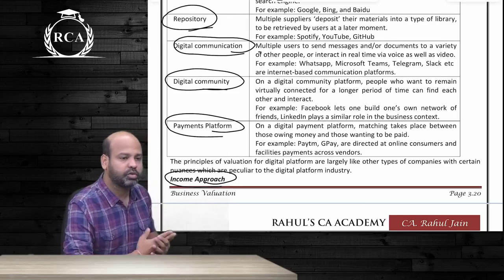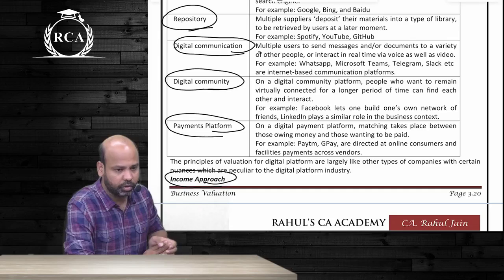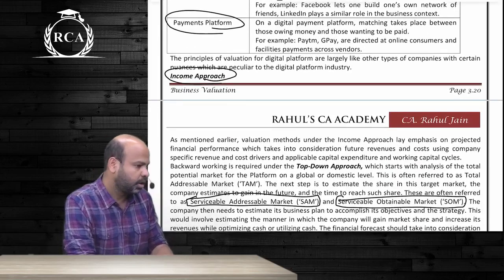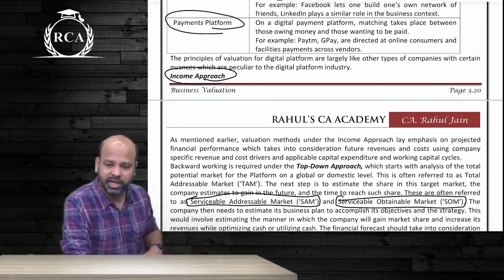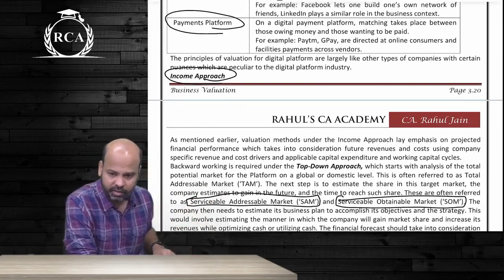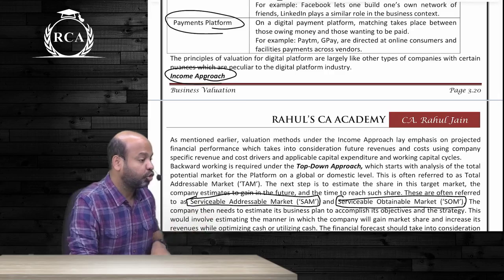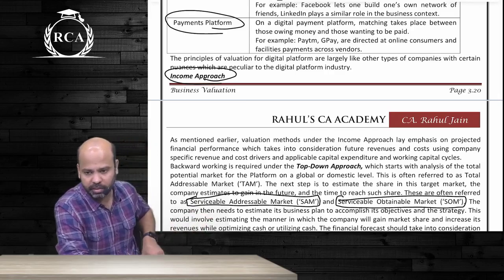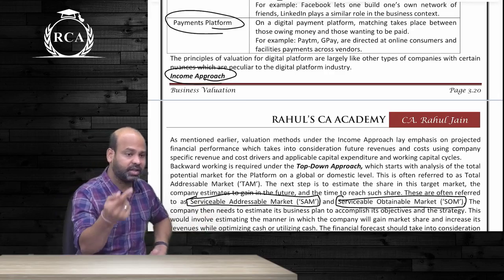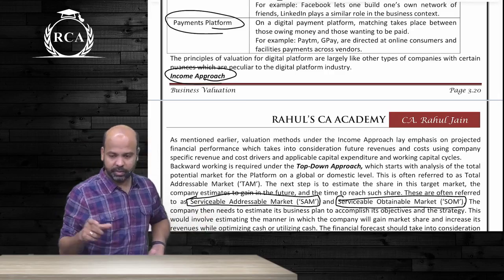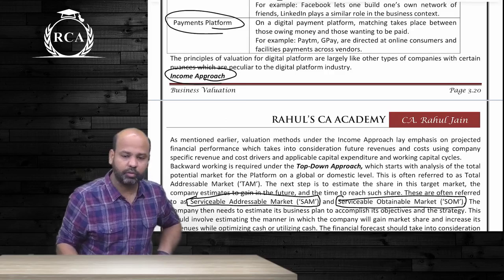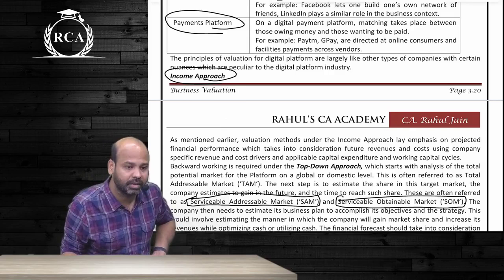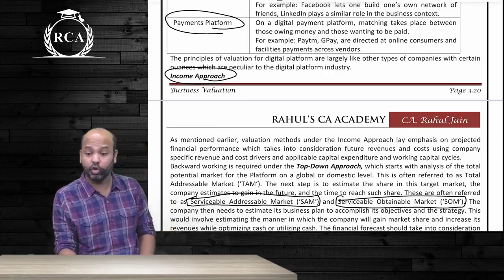Under income approach, there are again 2 methods that can be followed. One is top down method, the other one is bottom up method. Under top down method, we first arrive at the total market size. For that, the technical term is total addressable market. Under that total addressable market, you will see what is the targeted share that you have. What is the target that you are placing? So that will determine what is your serviceable addressable market or serviceable obtainable market, SAM or SOM.